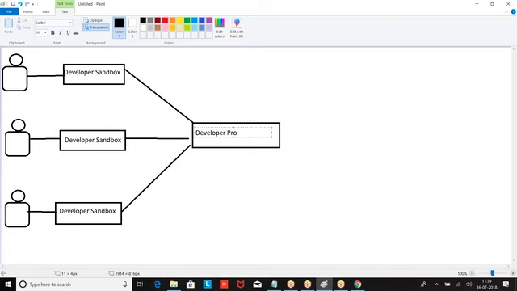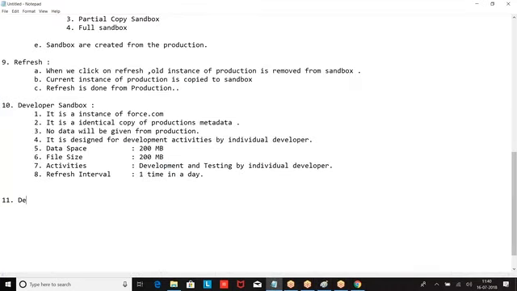Developer Pro is also designed for development activities, but not by a single user, by a group of users. It is also a copy of production's metadata because it is designed for development activities. I hope you are good with this. Individually, if you want to work, use Developer Sandbox, and if you want to club all this code into one environment, use Developer Pro. So I am giving here Developer Pro Sandbox.